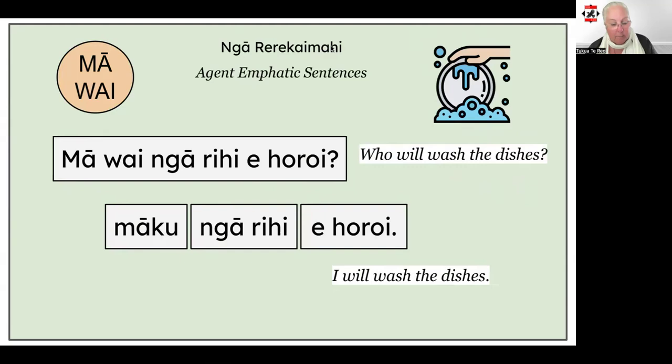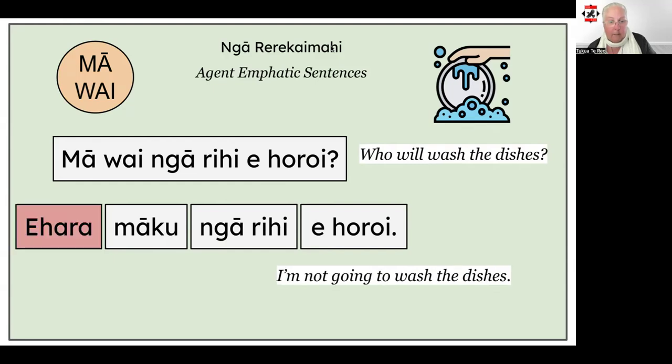The same negation rule applies to māwai, who will. Here's our affirmative example, māwai ngā rīhi e horoi, and the negation, ehara māku ngā rīhi e horoi, it won't be me that washes the dishes. I'm not going to do it.